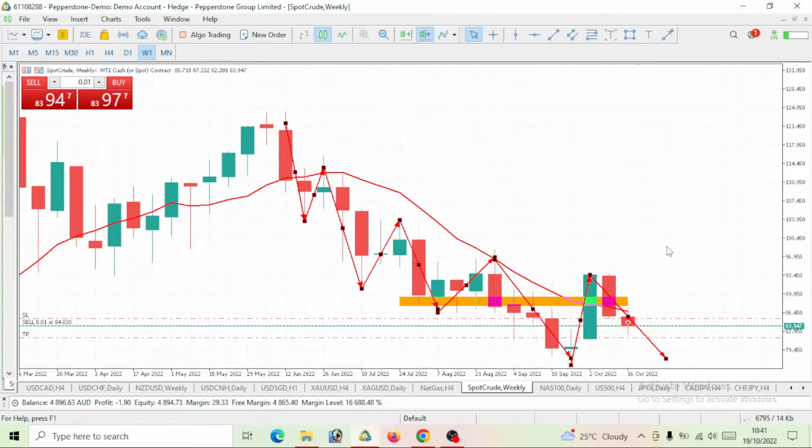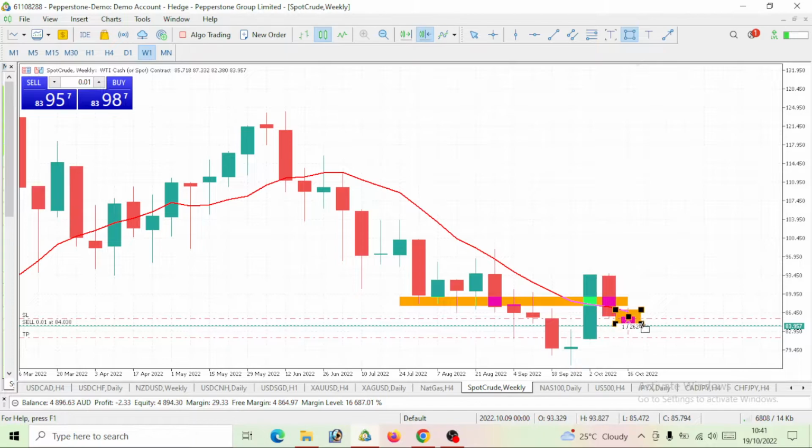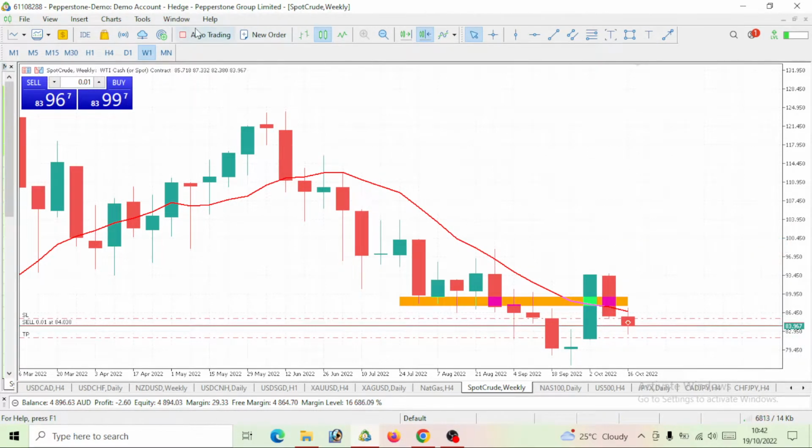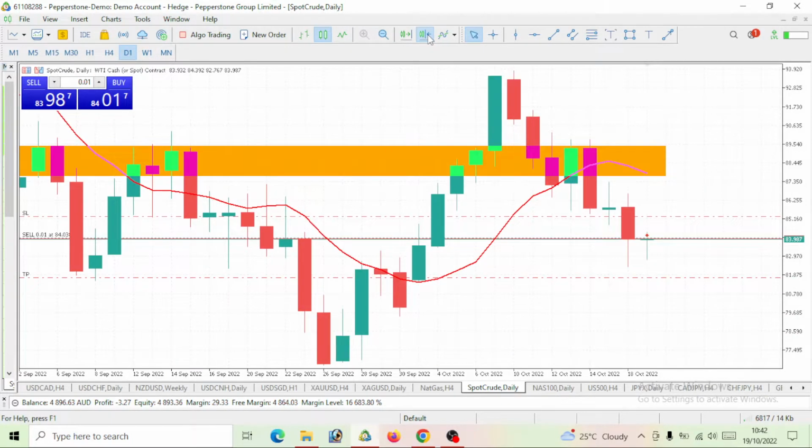It is a very, very short thing, right? And possibly next week on the weekly time frame, we are on a bearish move. And this price itself, the movement is below the 10 period moving average. So basically, we are still on a bearish move. That would take us to the daily time frame.